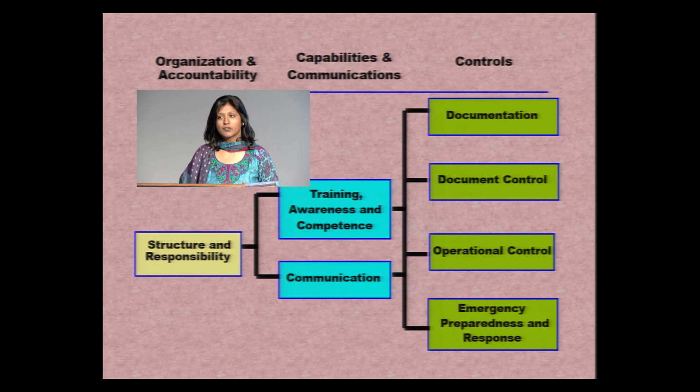And next is exercising controls, that is through developing proper documentation so that everything is process driven and not person driven, having documentation control so that the documentation is controlled at all times. It is valid documents which are used, all the up-to-date documents, and the documents that are issued by the competent authority are used. Next is having all the operational control on all the activities of the system, and last but not the least, having an emergency preparedness and response ready for the people of the system.